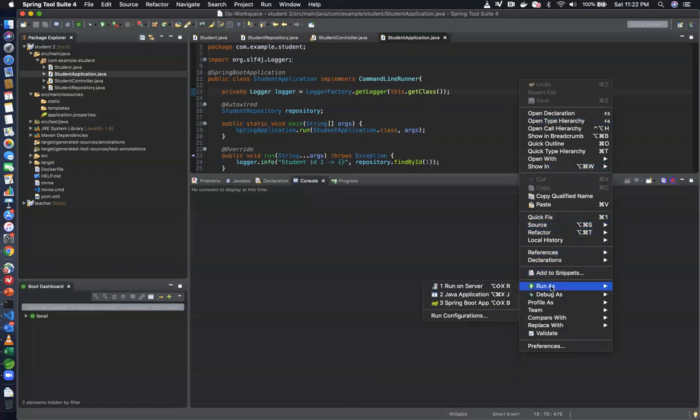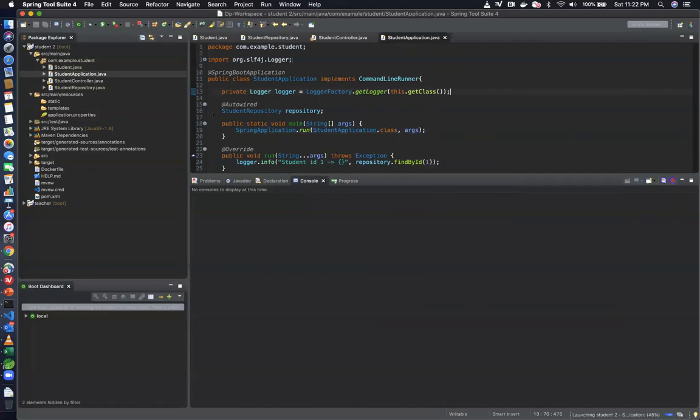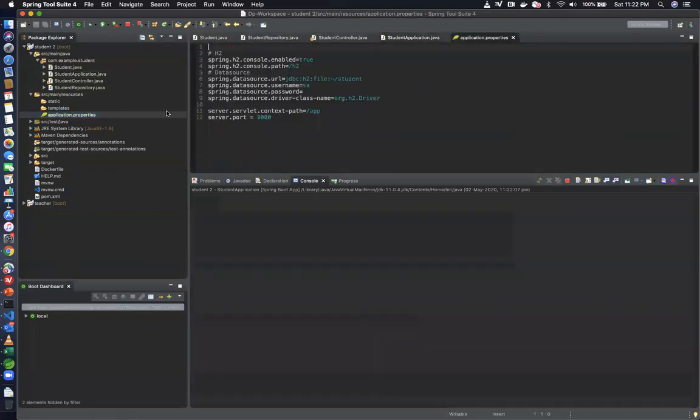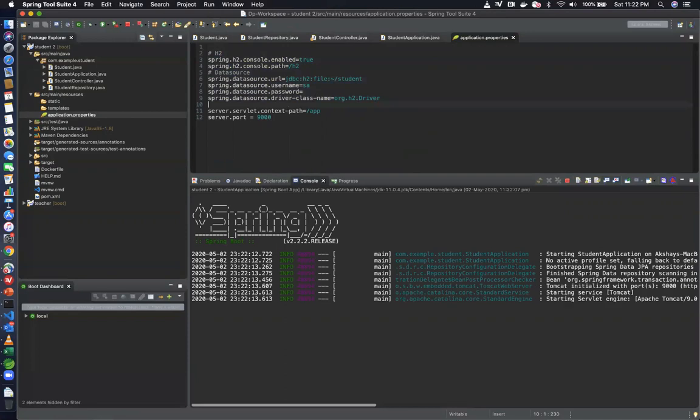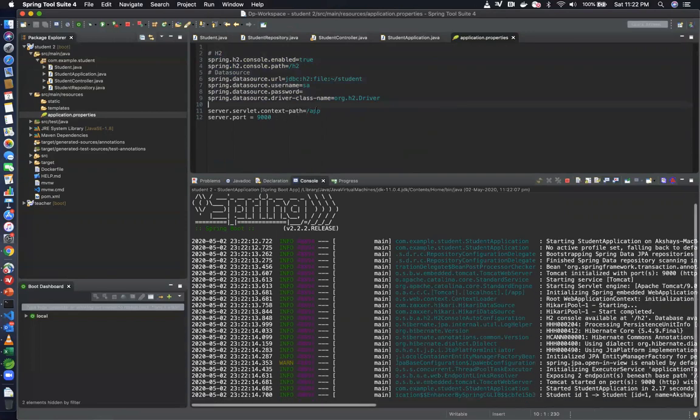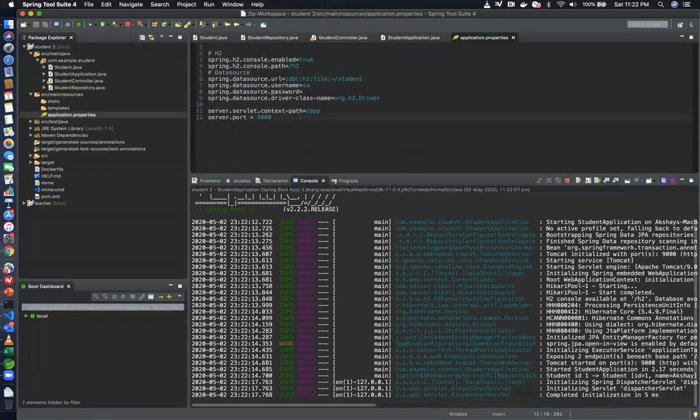So let's go ahead and run this as a Spring Boot app. And just for you guys to note, in my application.properties file, I have configured my embedded database. And I've also given the server context path to be /app. You'll see what that is right away. And then I have specified this application should run on the port 9000, right?